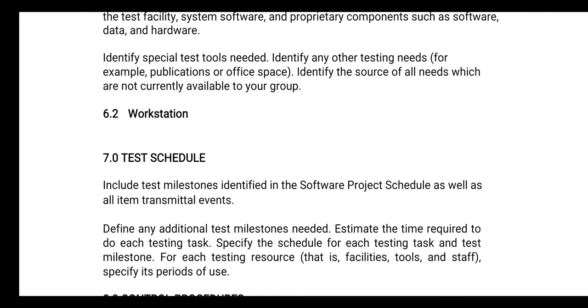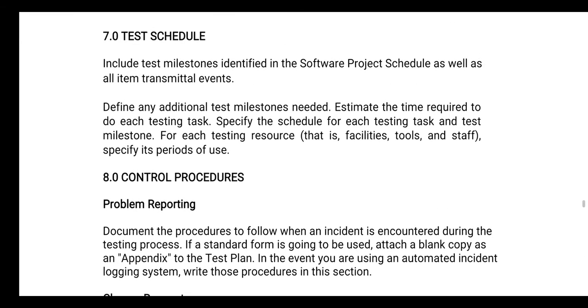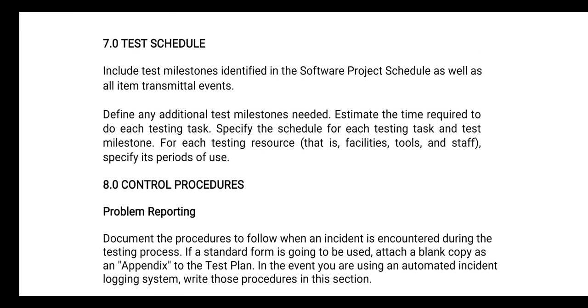Then next is the test schedule. You need to specify the schedule according to the number of people you have to perform the testing, the available number of days, and the available number of resources. According to that, you need to prepare a test schedule and build your schedule for each and every module.